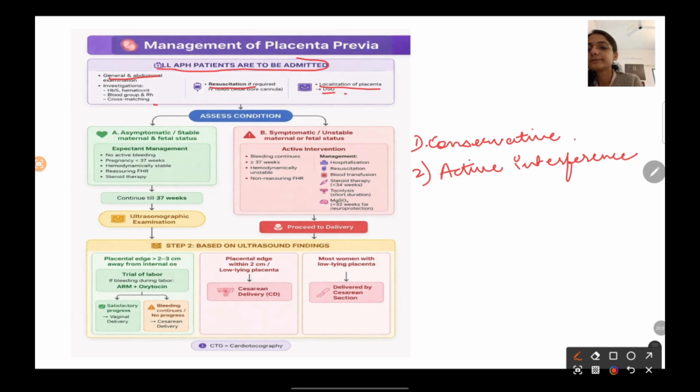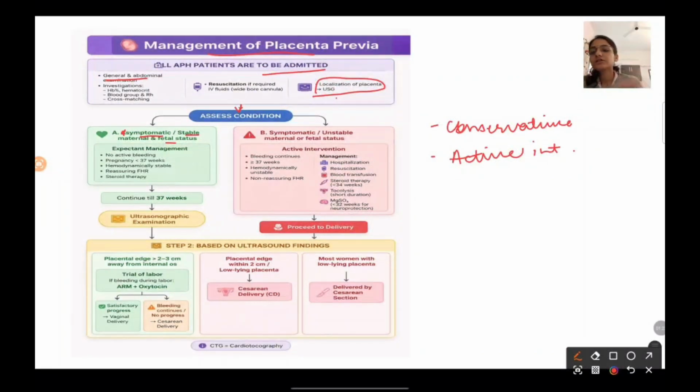So for that, if the patient is symptomatic and if maternal and fetal status is stable, then we are going to go for conservative or expectant management. So what are the indications for that? First thing is that there should be no active bleeding present. Then the pregnancy should be less than 37 weeks because fetal lungs mature at 34 weeks of gestation. So if the pregnancy is less than 37 weeks of gestation, then obviously we can go for conservative management if other parameters are pointing towards it.